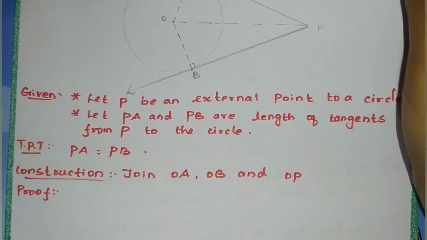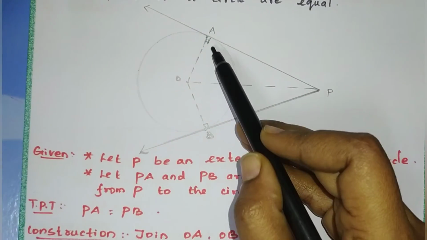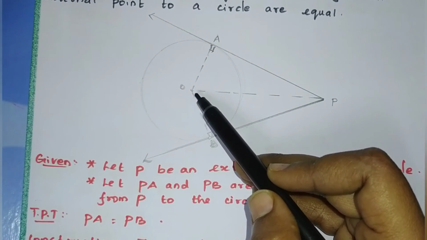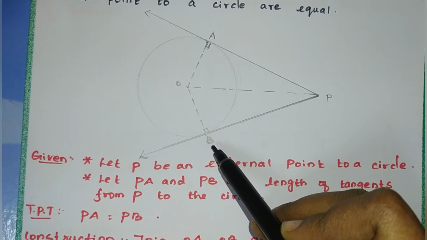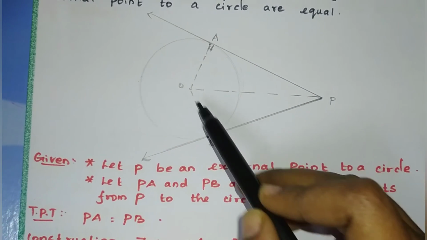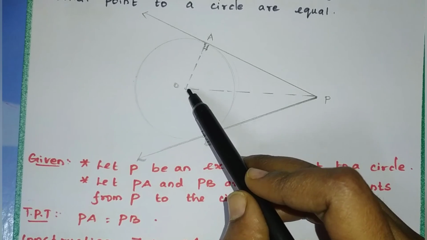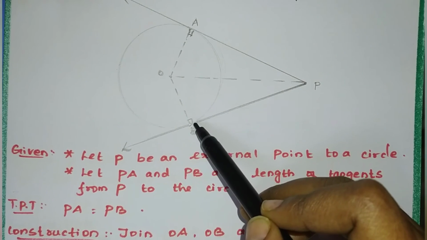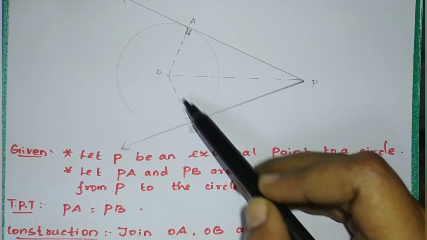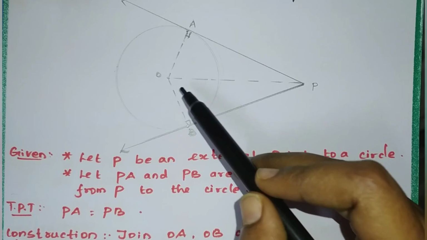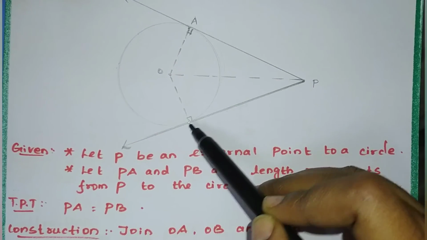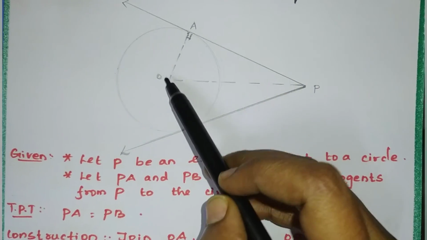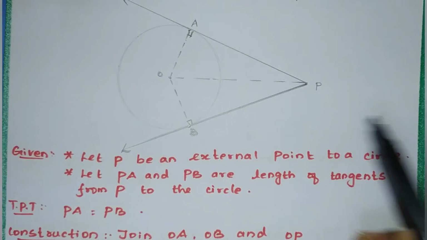If we join the center to the point of contact, it will make 90 degrees. So, by the tangent radius theorem, we know that OB is perpendicular to the line PB and OA is perpendicular to the line PA.